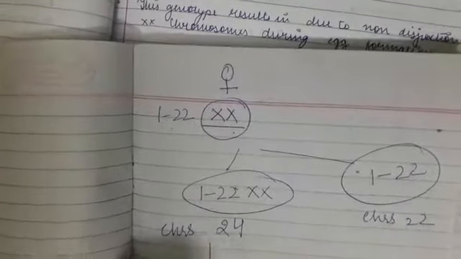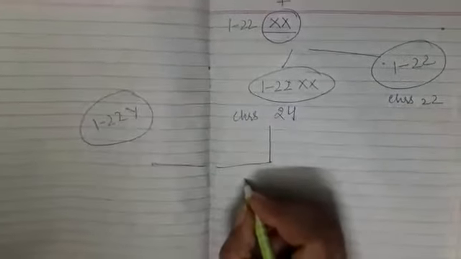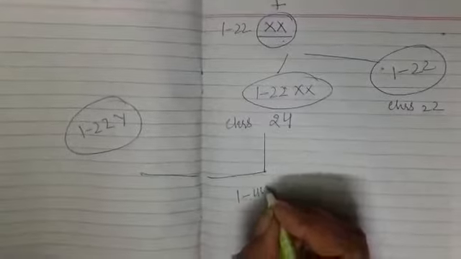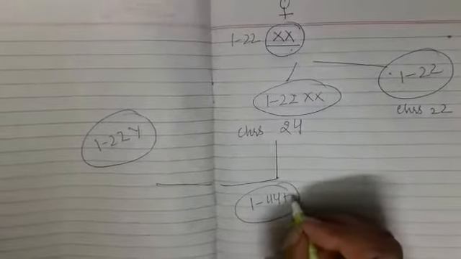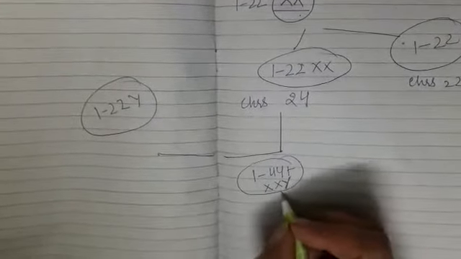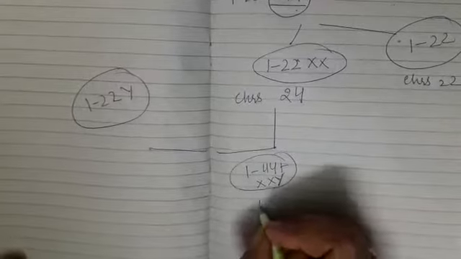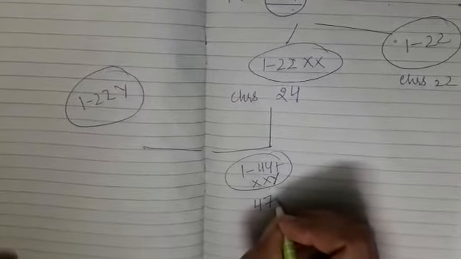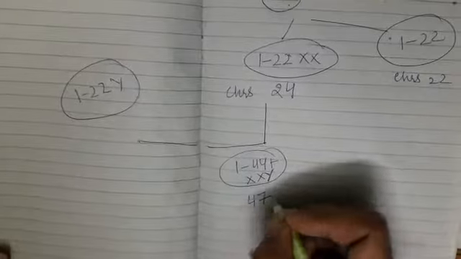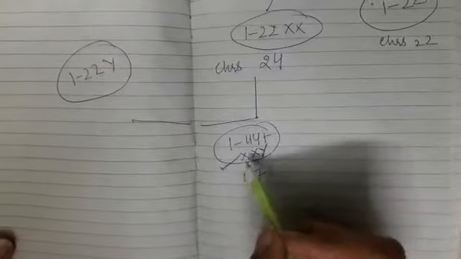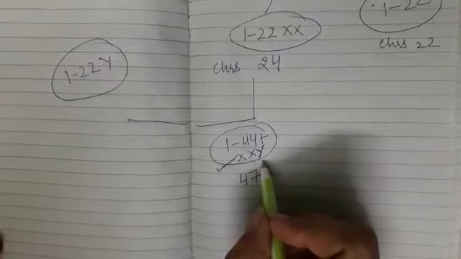If this egg fuses with a normal Y-bearing sperm, 1 to 22 and Y, then the individual will have 22 pairs of chromosomes plus XXY. This individual has one extra sex chromosome, that is, instead of 46 it has 47 chromosomes. These individuals are sterile.